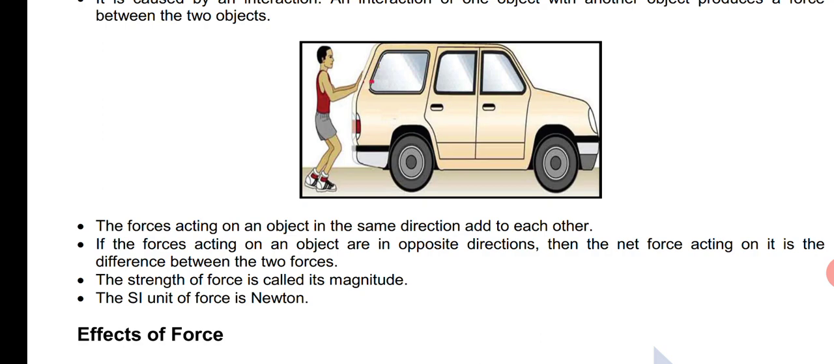So remember the relation between Newton and dyne. The SI unit of force is Newton. How is this Newton related to the CGS unit? 1 Newton is equal to 10 power 5 dynes. This is the relation between force in the SI system and the CGS system. We will be using this in some problems in future.